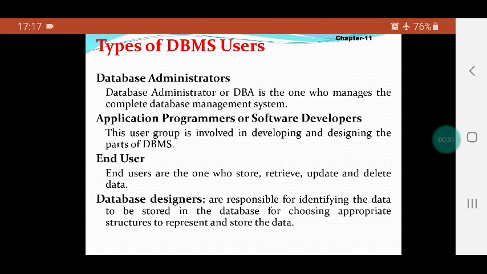Only the database administrator has the full power to access and manage the DBMS. Software developers are involved in developing and designing parts of the DBMS. End users have the rights to store, retrieve, update and delete the data in the DBMS. Database designers are responsible for identifying the data to be stored in the database, and they choose the appropriate structures to represent and store the data.